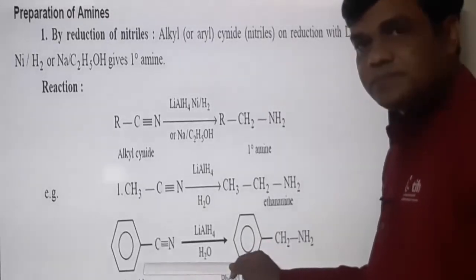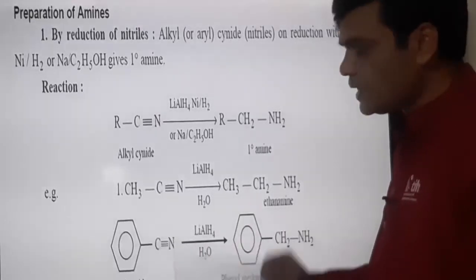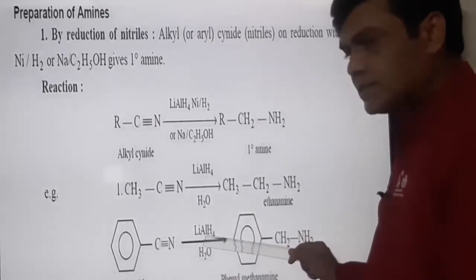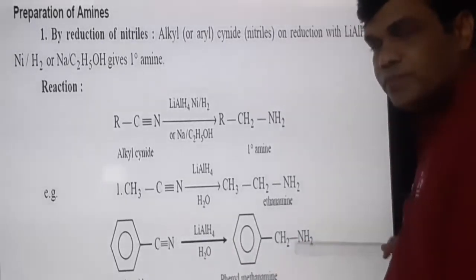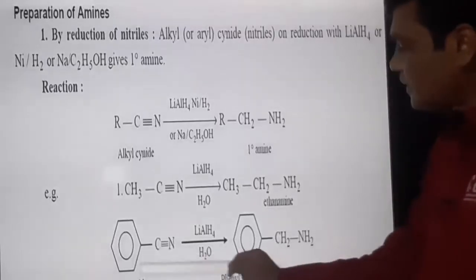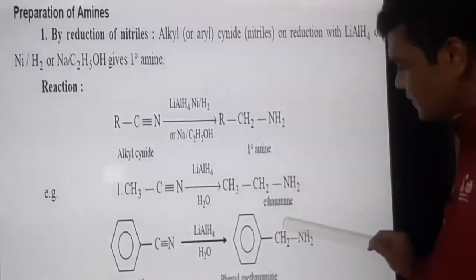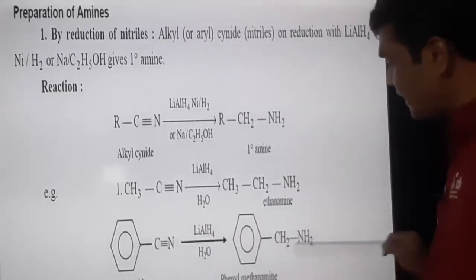What is this? It is phenyl cyanide. This is the phenyl ring, it is cyanide or phenyl nitrile. On reduction, this C triple bond N is reduced to CH2NH2. So phenyl cyanide or phenyl nitrile is reduced to phenyl methanamine. This CH2 means one carbon containing alkane, that is methane, so it is methanamine.